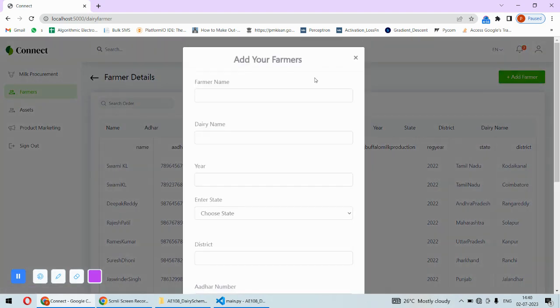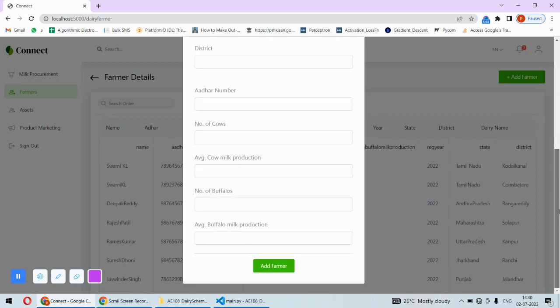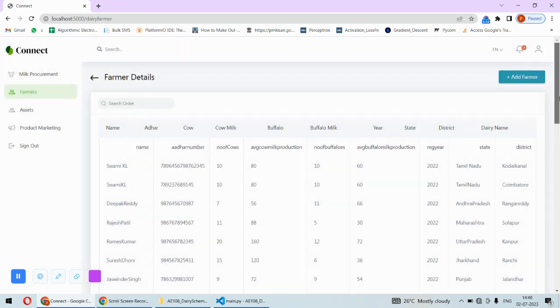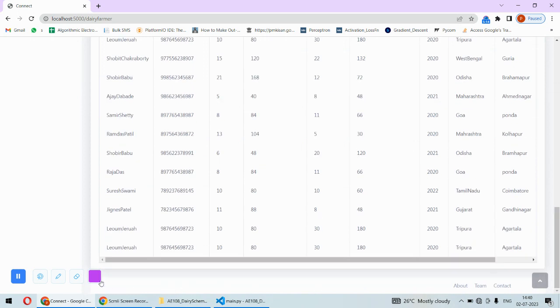So they can click on this one, and then they can provide the farmer's name, then dairy name, year name, and so many details. After that, all these details: number of buffaloes with the farmer, number of cows with the farmer, the average cow milk production, average buffalo milk production of that farmer. So this data will be added, and that data will reflect over here.